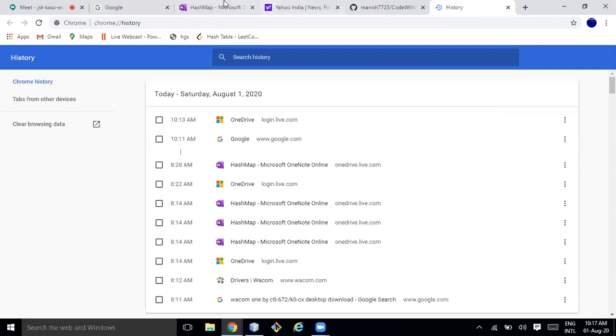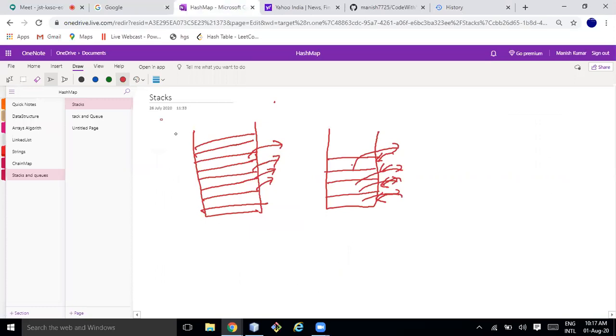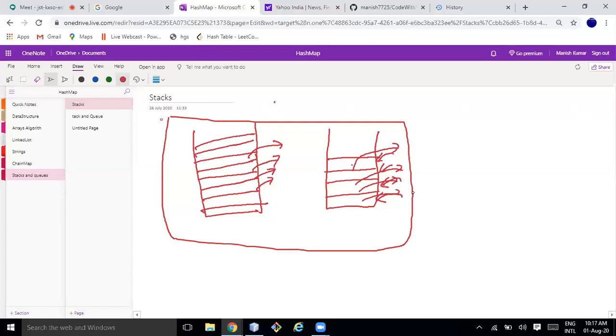So what additional benefit do we get if we use the concept of stack? The concept of stack and queue comes with the underlying concept of time and space complexity. So push operations should be of order one complexity, pop operations should be of order one complexity, and top operations should be of order one complexity.